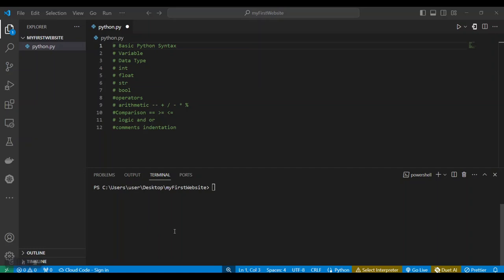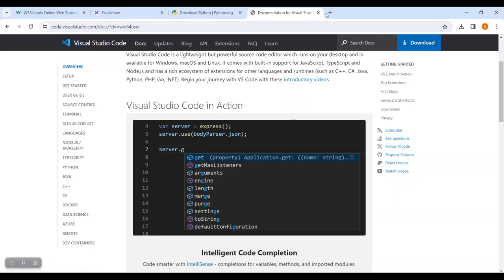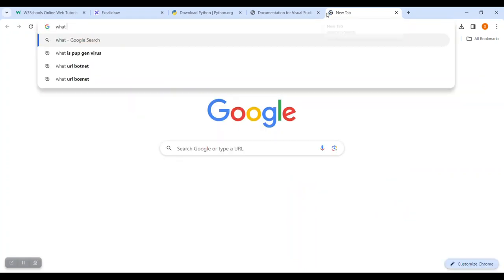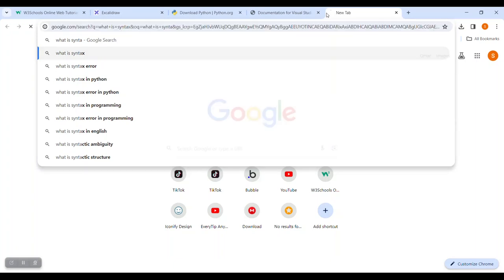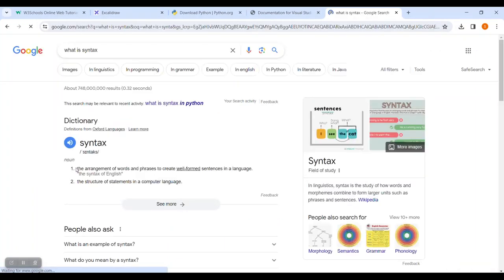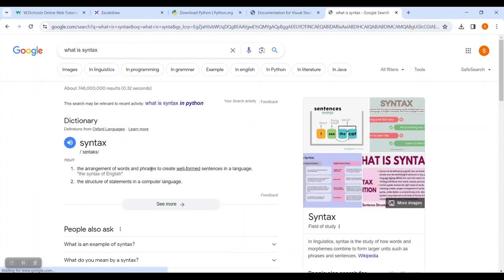Hello and welcome to this next tutorial. So in this tutorial we are going to cover Python syntax. So what is syntax itself? If you go to your browser, you can actually check what is a syntax and see what that means. So if you go here and say what is syntax, you see the arrangement of words or phrases to create well-formed sentences in a language.